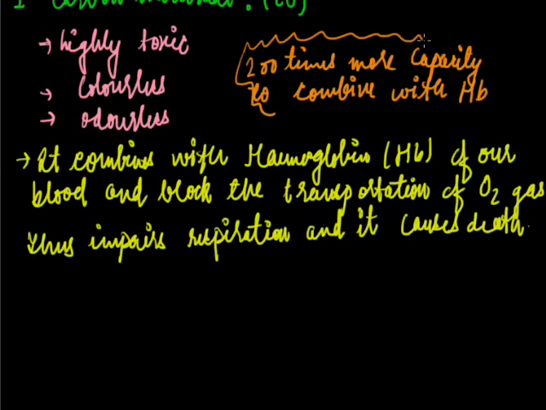When it combines with carbon monoxide it becomes a stable compound, so hemoglobin is highly attracted to carbon monoxide, and this blocks the overall transportation of oxygen and leads to death.